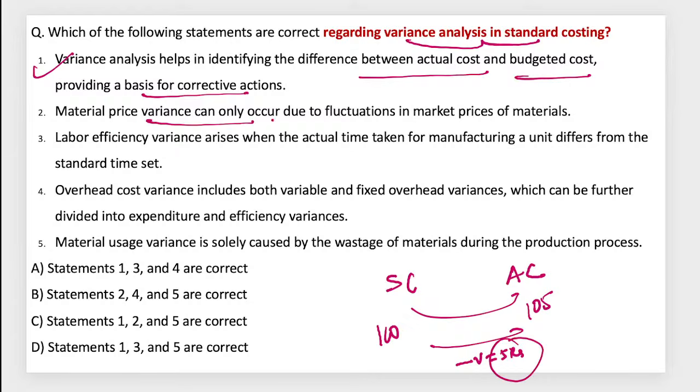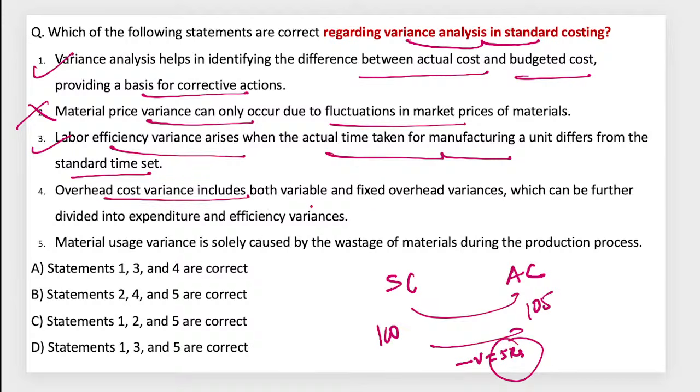Material price variances can only be due to fluctuation in market price? No, it can also be the quality or how labor is using those materials. They can be the reason for the variances. Third one: labor variances arise when actual time taken for manufacturing a unit differs from the standard time. Yes.